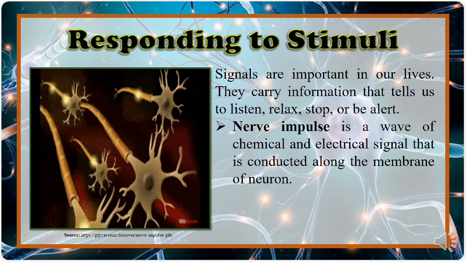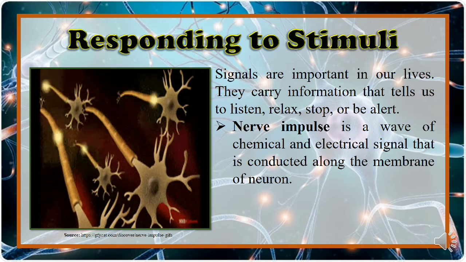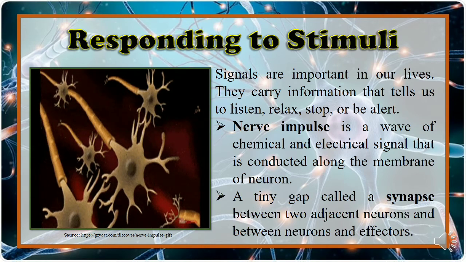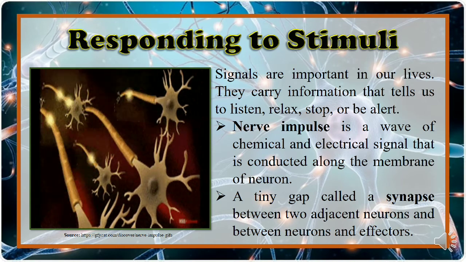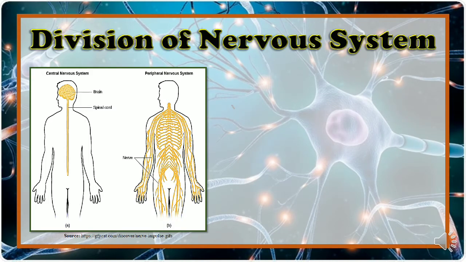A nerve impulse is a wave of chemical and electrical signal that is conducted along the membrane of neurons. A tiny gap called a synapse lies between two adjacent neurons and between neurons and effectors. The division of the nervous system.